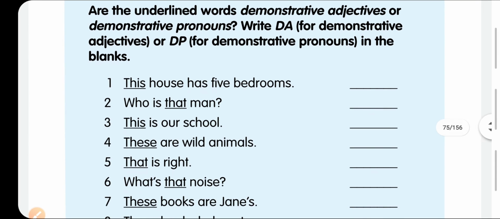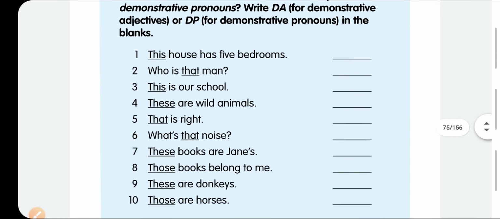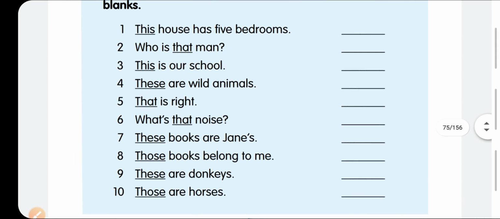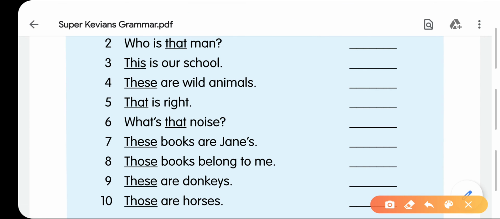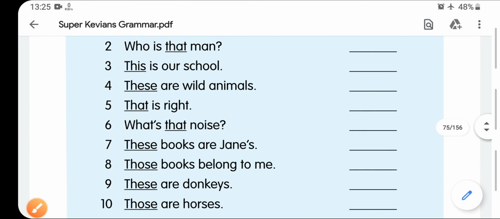You have to write DA for demonstrative adjectives or DP for demonstrative pronouns. If it is used before an adjective, you have to write DA, and if it is used for pronouns, you have to write DP. You can see here 10 questions and we will solve all of these.